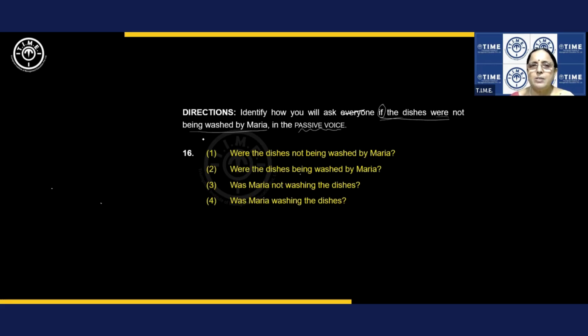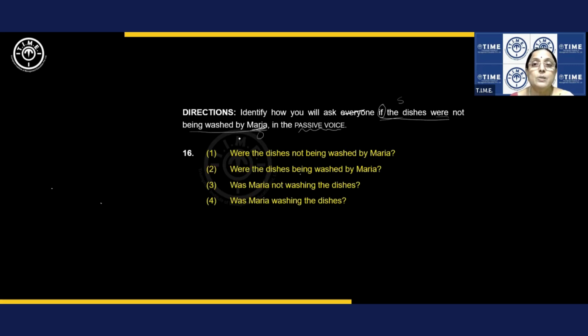Let's look at it. If the dishes were not being washed by Maria. Maria should be the subject. Here, dishes is the subject, Maria is the object. Now, what happens when you change it from passive to active? What should be there in our answer? Maria. You understand the point? Maria is the object here, by Maria.